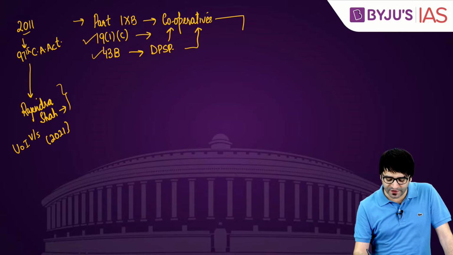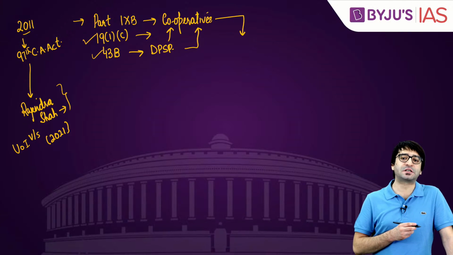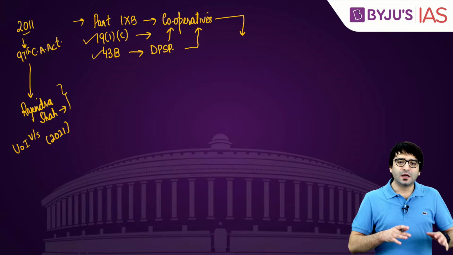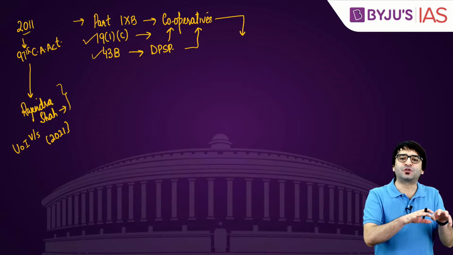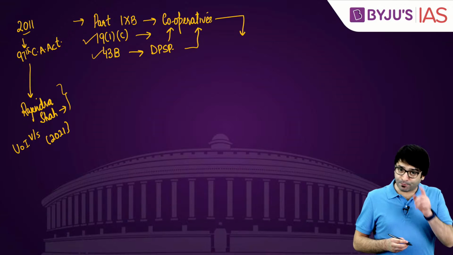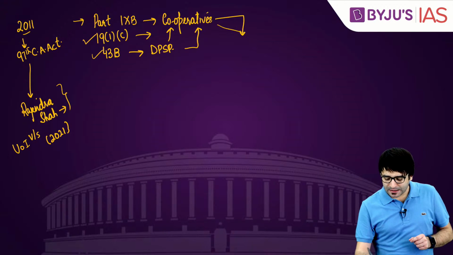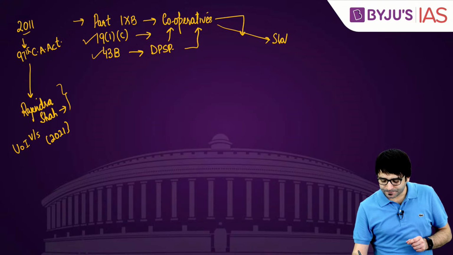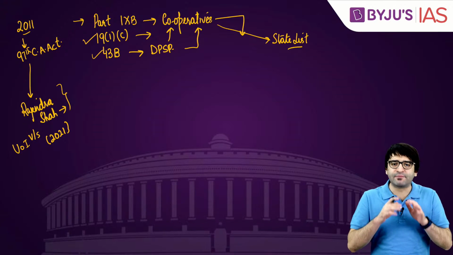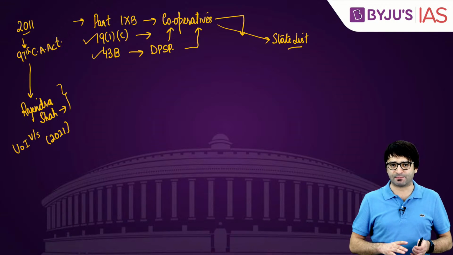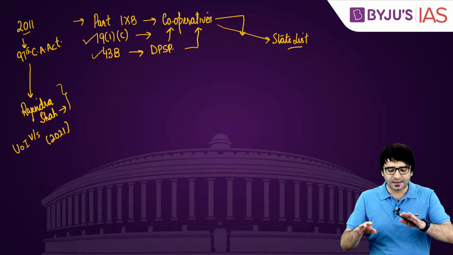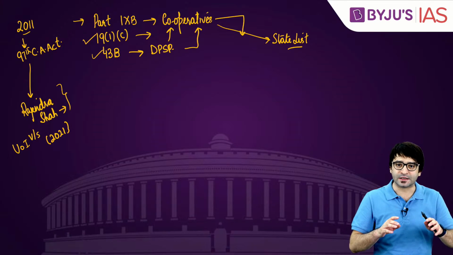But we have a problem with adding Part 9(B) to the Constitution, which gives power to the central government that you can manage these cooperatives. The problem is, cooperatives comes under the state list. Schedule 7 of the Constitution talks about distribution of legislative subjects into union list, state list, and concurrent list.